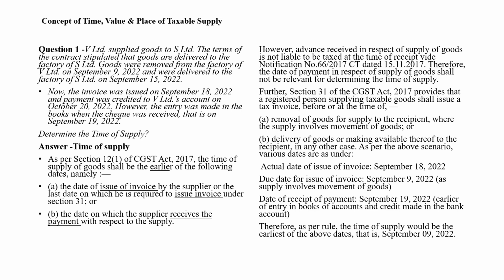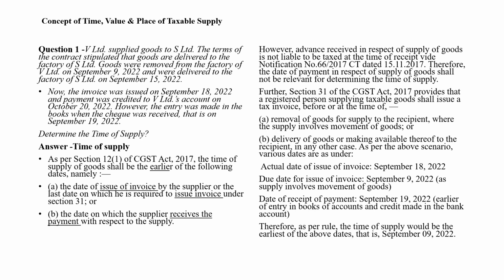Date of receipt of payment September 19, 2022, earlier of the entry in books of account and credit made in the bank account. Therefore, as per rule, the time of supply would be the earliest of the above dates, that is September 9, 2022. Hello, my dear. It is clear.